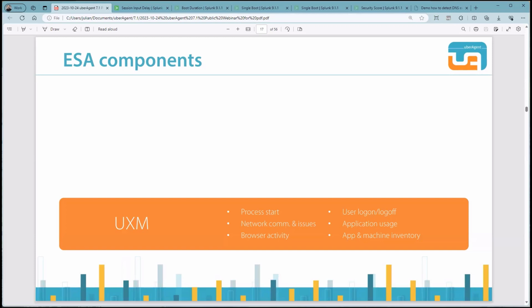At first, process starts. We can see which process started, the parent process, the command line of the executable, and of course, when and from where it was started. Network communication and issues. We see from where to which target a connection was established and which data volume was sent or received. User logon is also interesting when looking at unusually long logon durations. We can see which processes were active during the logon. So think about an unwanted process that was slowing down the whole logon.